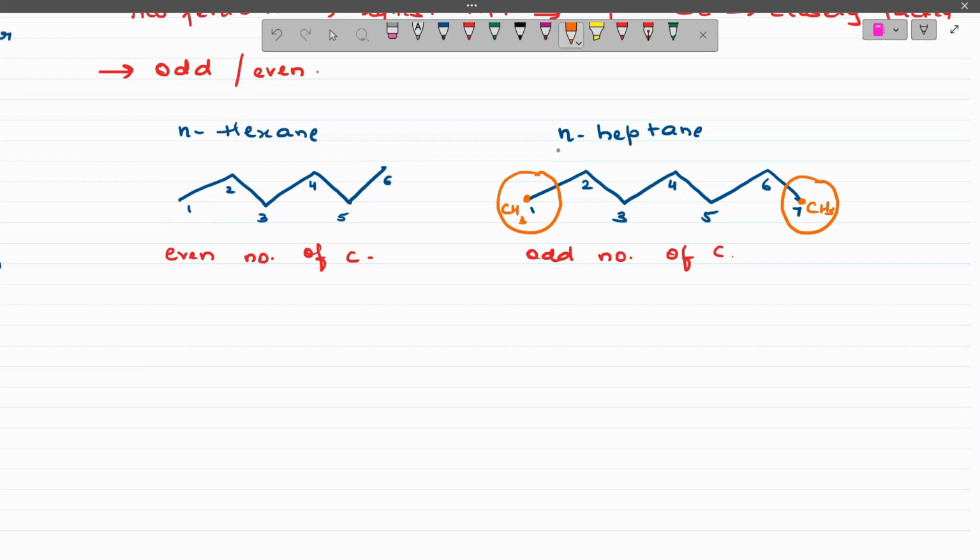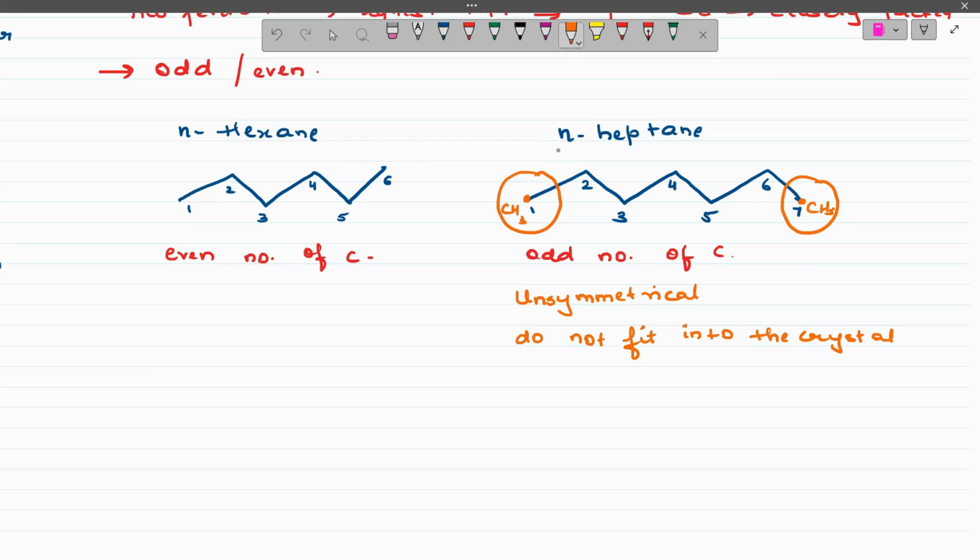It appears that the alkanes which have an odd number of carbon atoms are relatively more unsymmetrical. They are unsymmetrical, and then they do not fit into the crystal lattice. And if they do not fit closely or compactly in the crystal lattice, definitely what is going to happen? The alkanes which have an odd number of carbon atoms will have a lower melting point, because they do not fit into the crystal lattice perfectly.